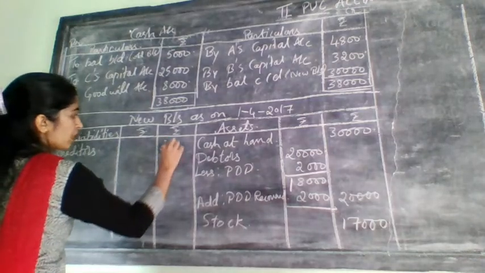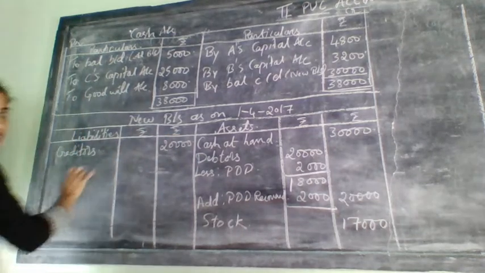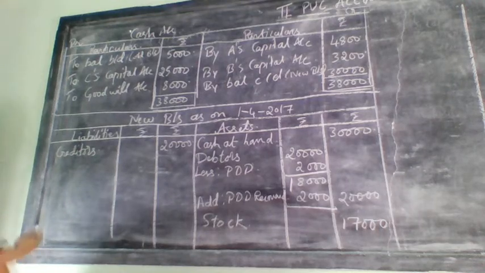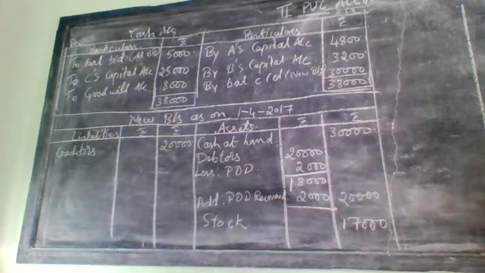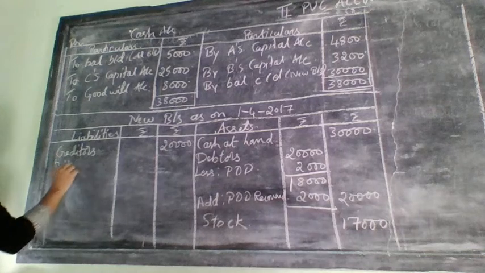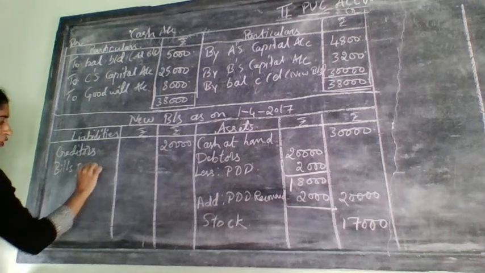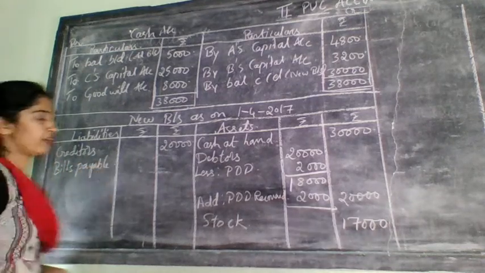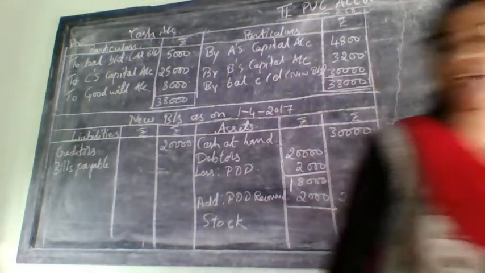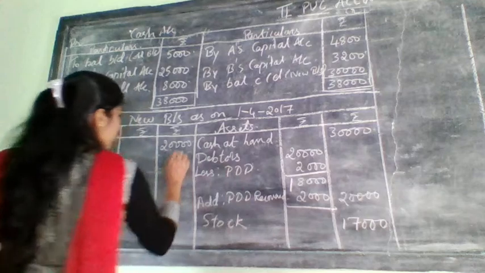20,000. Usually no adjustment for this. Only discount on creditors they have given, means you need to write it in the inner column. So no adjustment. Creditors directly you write it in the outer column. Bills payable also 6,000. No adjustment for this. Bills payable. How much they gave? Bills payable they have given 6,000. Write that.